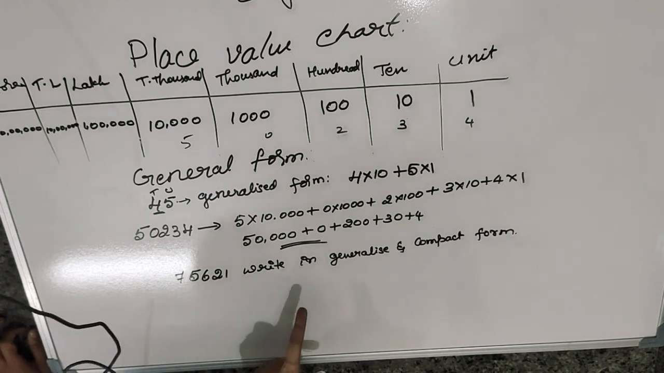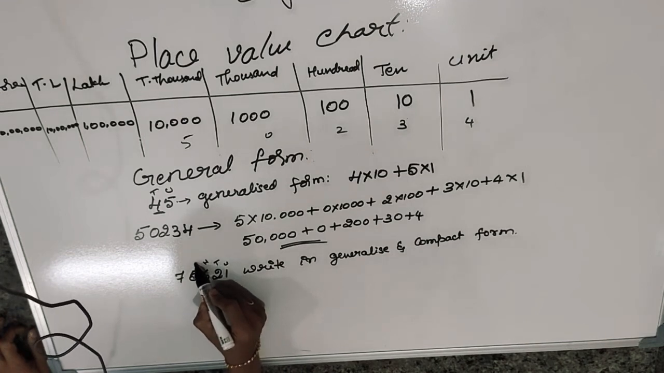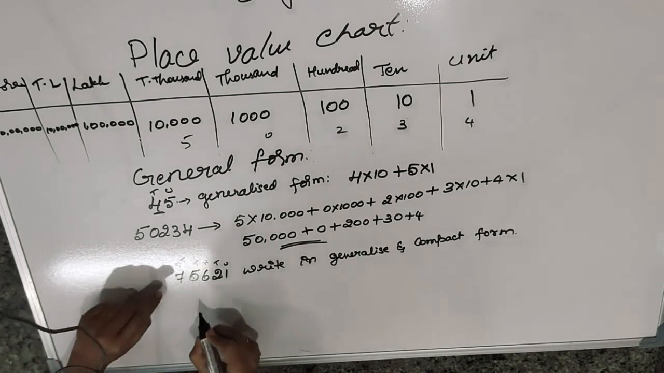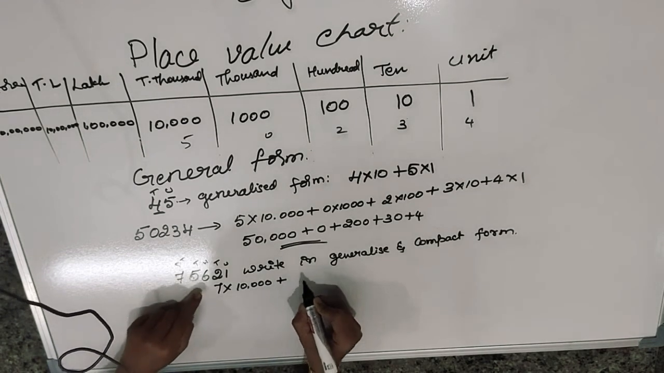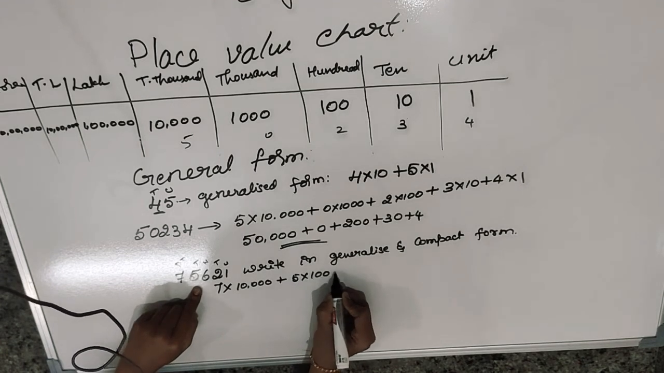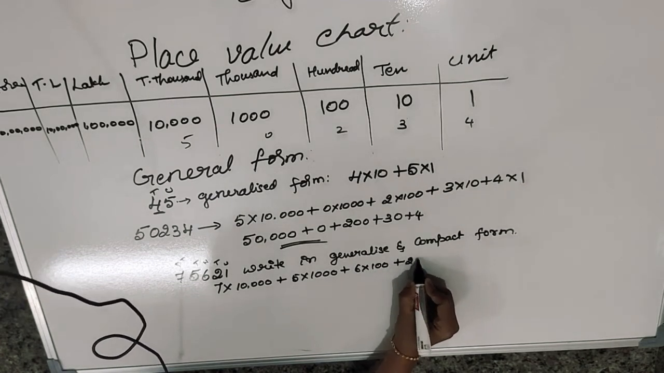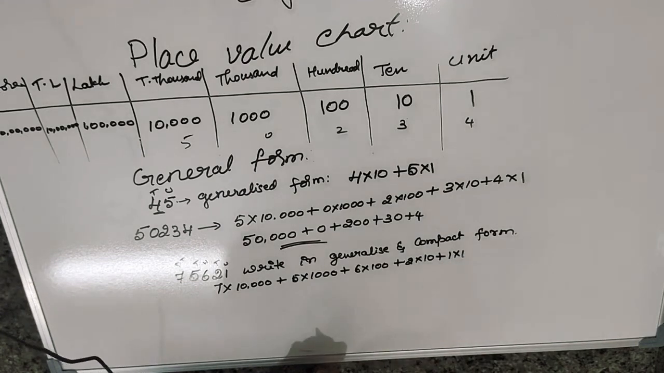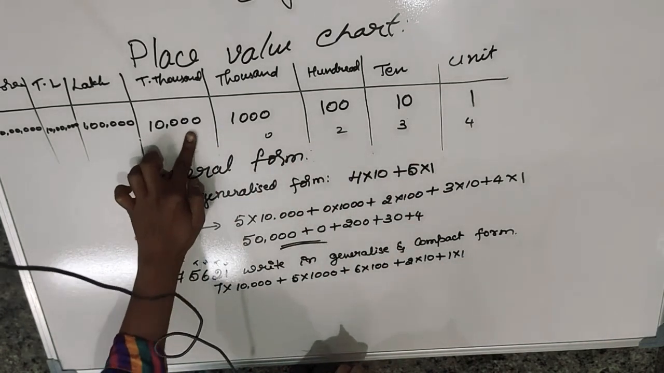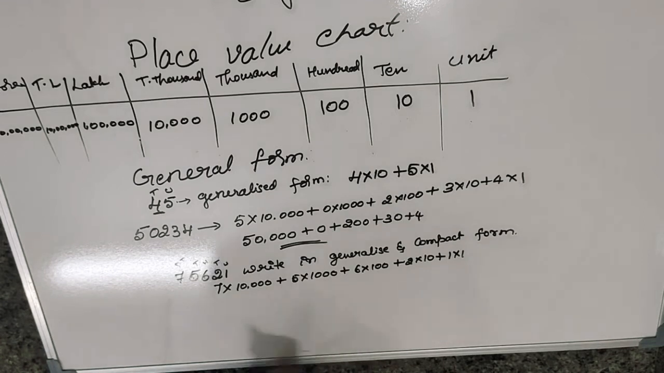Okay, generalized form we know how to write. Now this is unit, 10, 100, 1000, 10,000. So 7 into 10,000 plus 5 into 1000 plus 6 into 100 plus 2 into 10 plus 1 into 1 itself. You can see the values are here. Okay, dear students, now next step I have to write in the compact form.